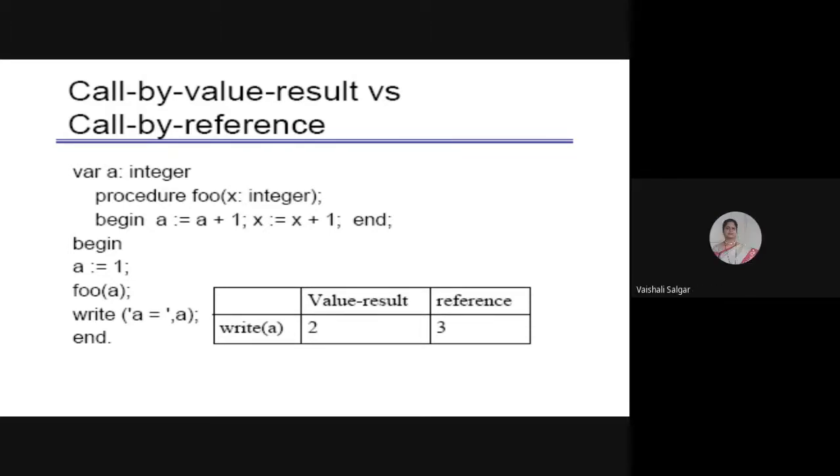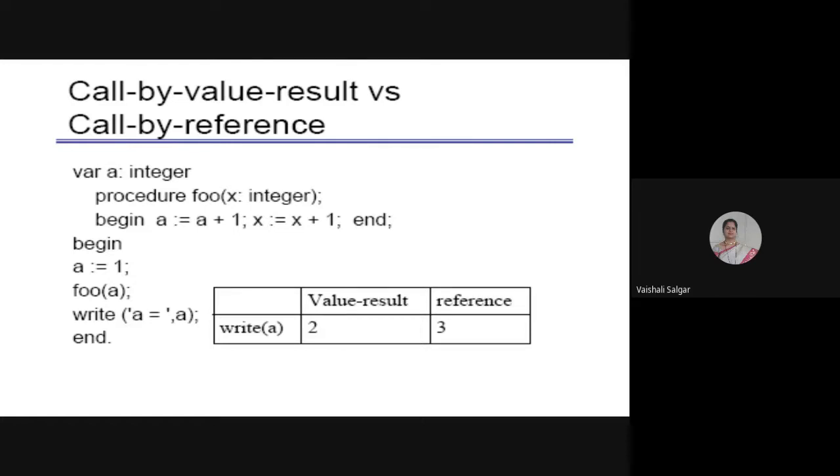Now when I'm comparing call by value result and call by reference, when I'm calling with a reference, the address will be copied into X, right? Yes, ma'am. With call by reference, the same location will be used. So my X is pointing to the same location which is pointed by A. So for that, A will be incremented.